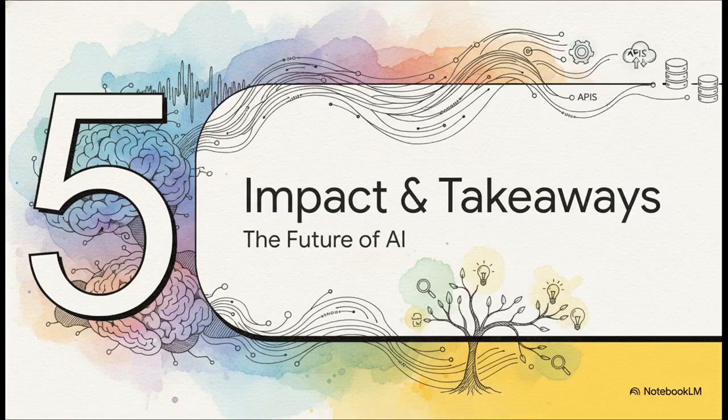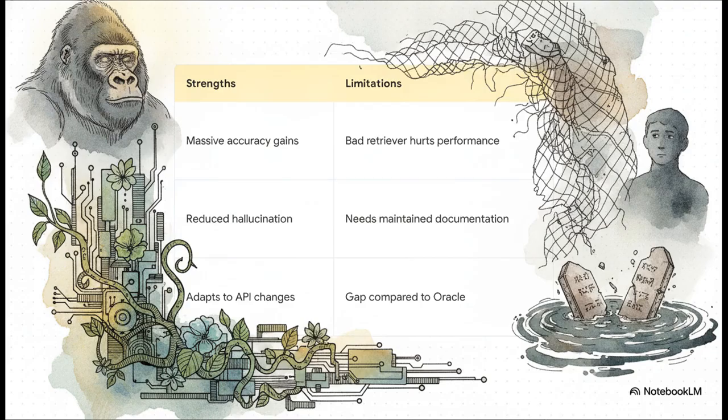And finally, Part 5, Impact and Key Takeaways. Now, to give a completely fair assessment, Gorilla's strengths are undeniable. Massive accuracy improvements, and the ability to instantly adapt to API changes. However, there is a catch. If you pair Gorilla with a mediocre information retriever at test time, it can actually misguide the model and degrade performance. Its success relies heavily on having high-quality, well-maintained API documentation databases.